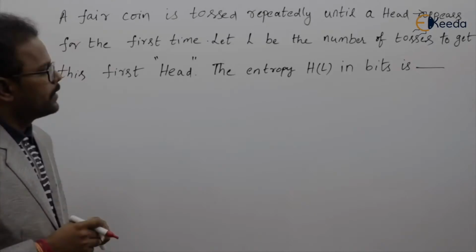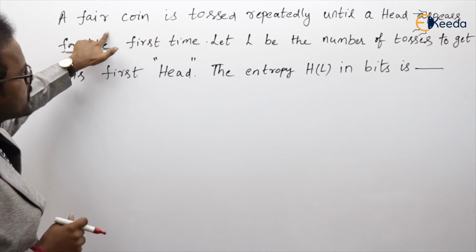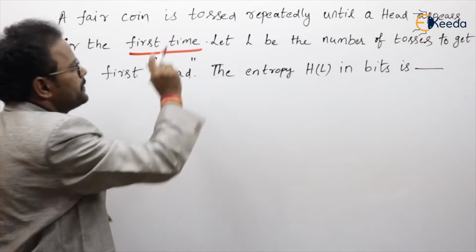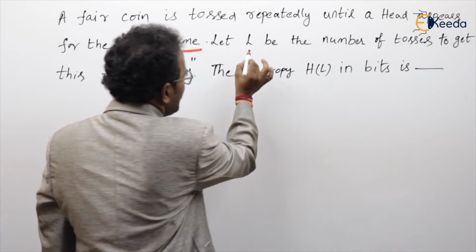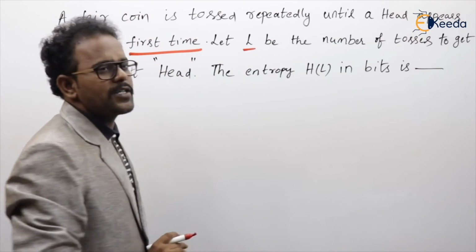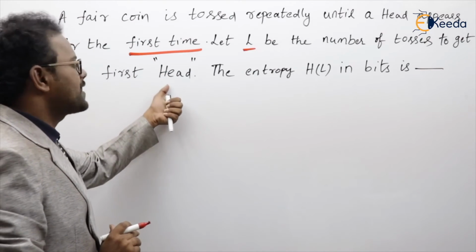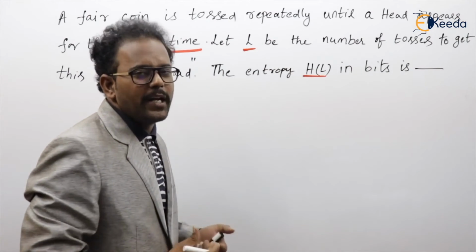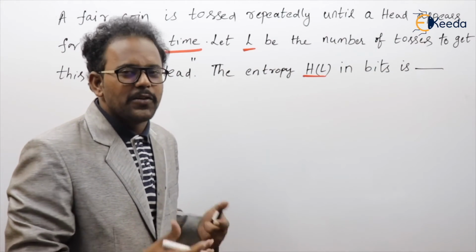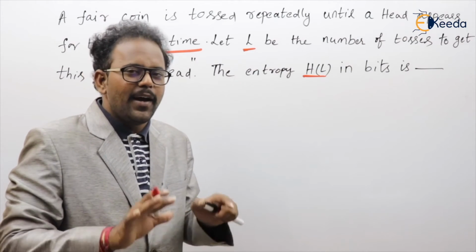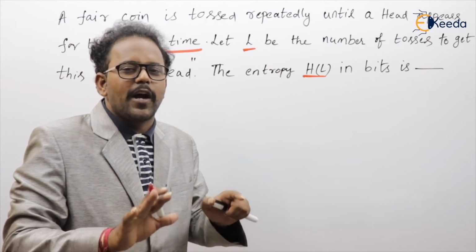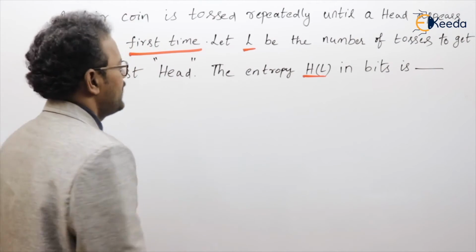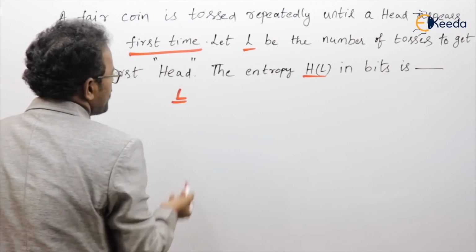Clear? Yeah. A fair coin is tossed repeatedly until a head appears for the first time. Here L denotes the number of tosses to get the first head, and he is asking for the entropy. What is the meaning of entropy? Average. So the question is, overall, on average, how many times you have to toss the coin to get the head the first time. And he is saying L is the number of tosses.